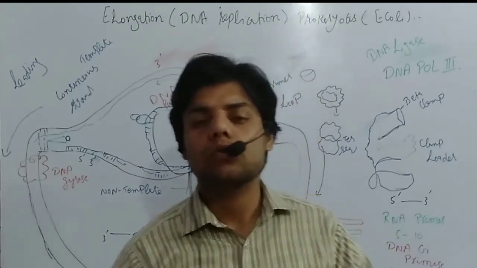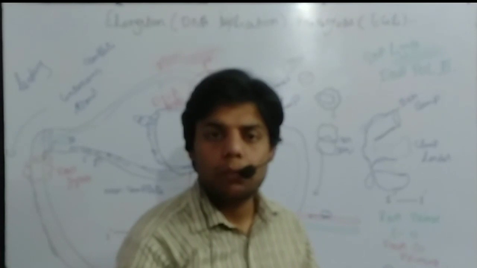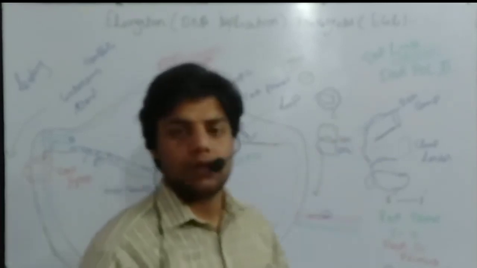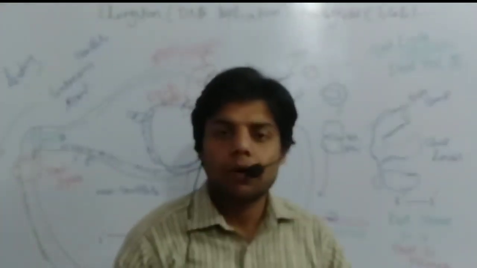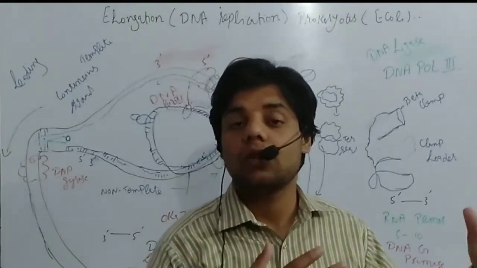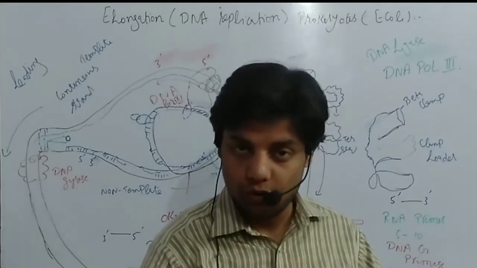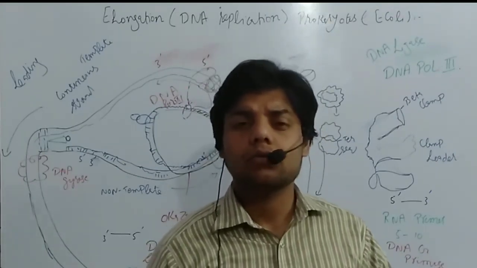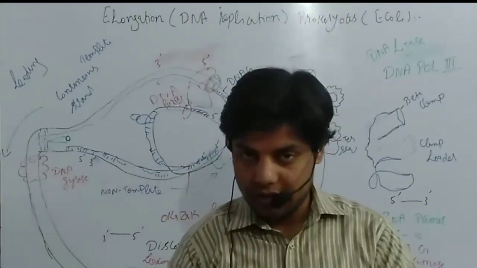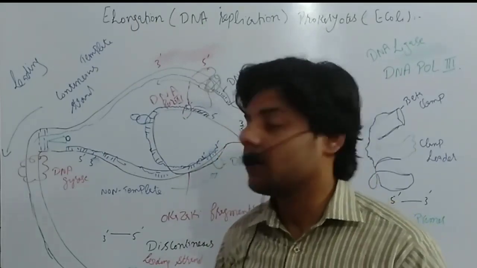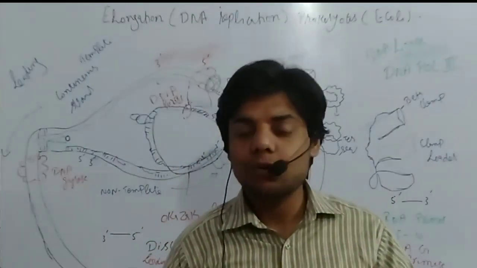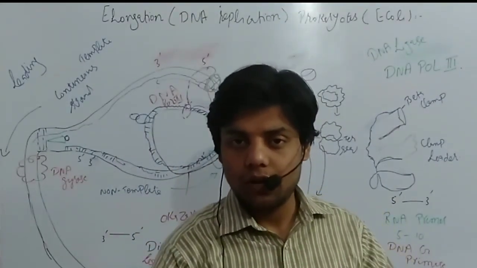Today in this video lecture, we are going to talk about the termination stage in the prokaryotic cell, termination of replication inside the prokaryotic cell or inside the E. coli cell. In the previous video lectures, if you remember, we talked about the basics of DNA replication, the proteins involved in DNA replication in the prokaryotic cell, and also initiation and elongation in prokaryotes. We talked about the different kinds of enzymes involved in each stage. This is the last video lecture on DNA replication in the prokaryotic cell.